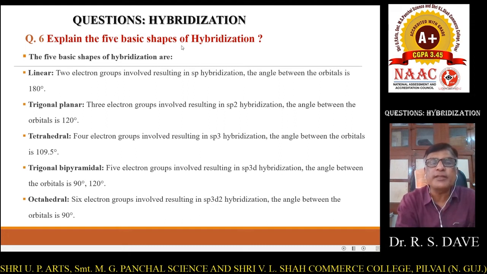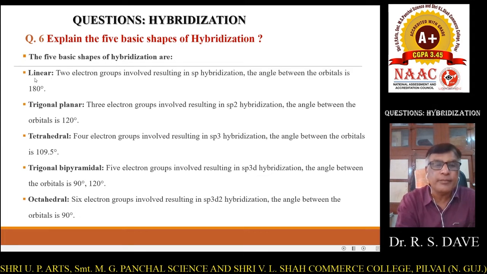Explain the 5 basic shapes of hybridization. What are the shapes of hybridization? As we know, hybridized orbitals have a directional property. They are oriented in a specific direction and they can form a specific shape of a molecule, right? So we should know the basic shapes of hybridization. There are 5 basic shapes in hybridization.